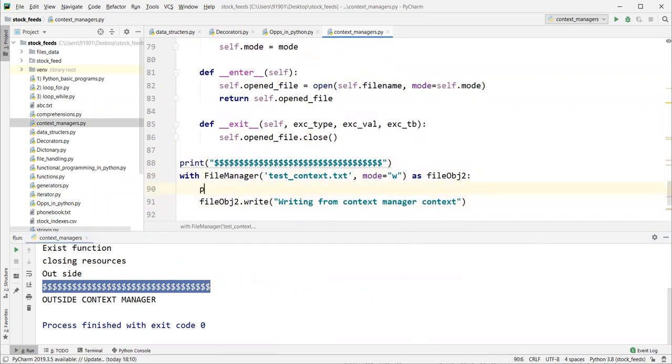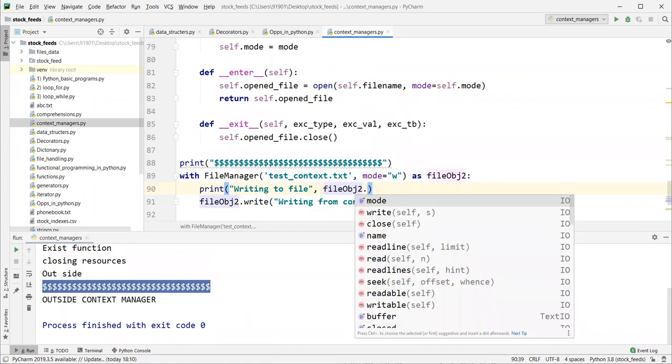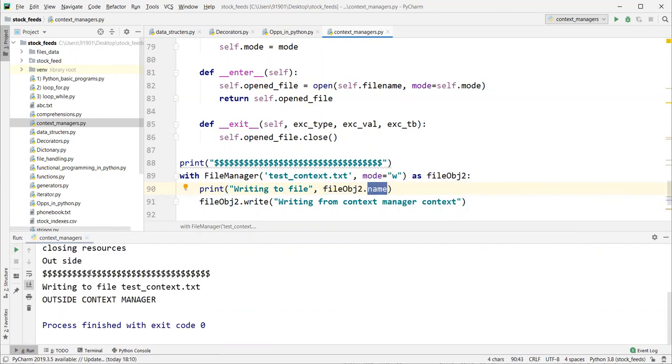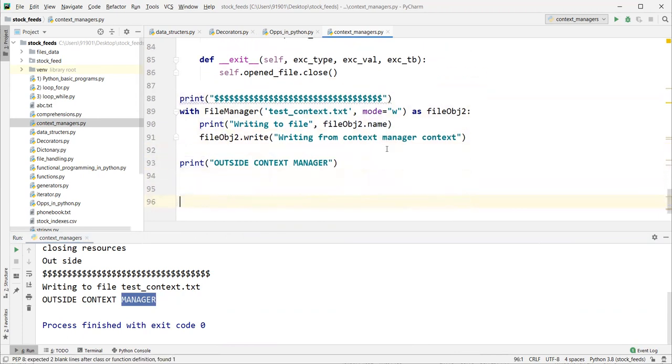Let's add one more print here: writing to file. What is the file name? We can access the file name with dot name, right? Writing to test.txt file only, right? Outside context manager. Okay, we are done with this context manager. Do you have any doubts? We will discuss.